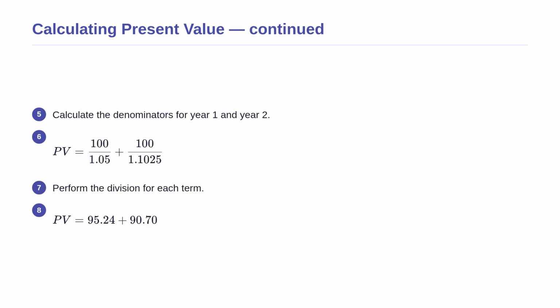Continuing with our calculation, we now calculate the denominators. Notice how the denominator for year 2, which is 1.1025, is larger than the denominator for year 1, which is 1.05. This mathematically proves that you are penalizing the second payment more because you have to wait longer to receive it. Next, we perform the division. The $100 you get in year 1 is worth $95.24 today. The $100 you get in year 2 is worth only $90.70 today.